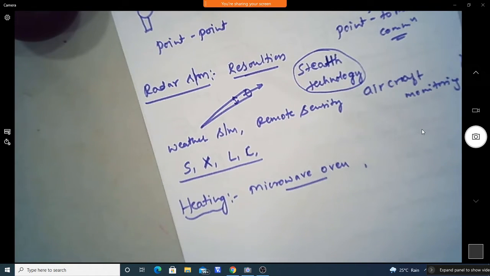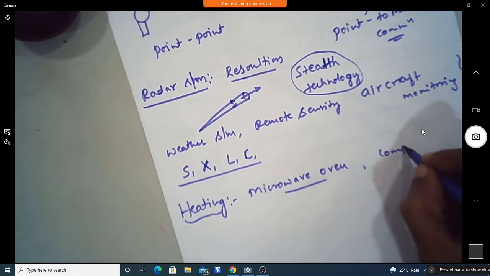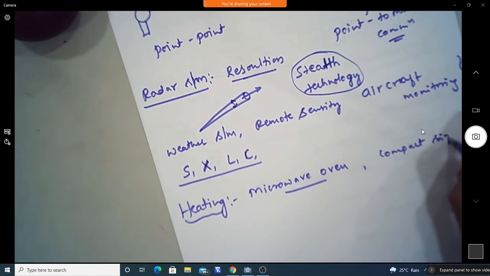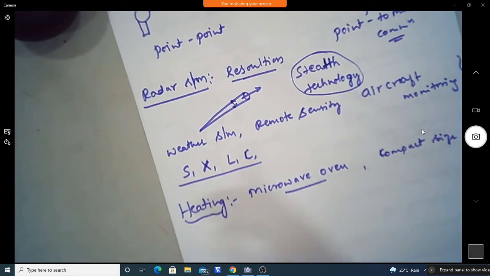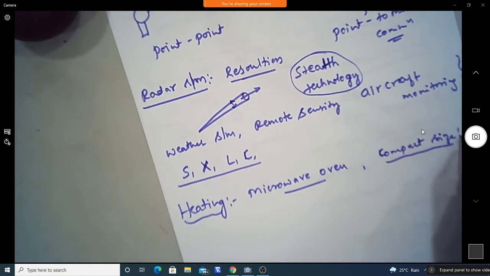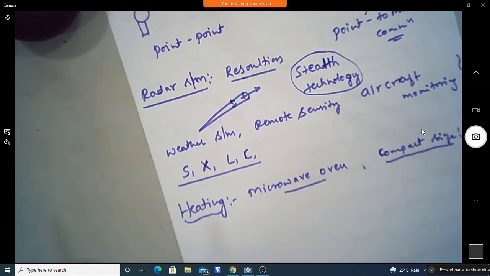And one more important thing in the microwave frequency range is the compact size. Whatever components we have discussed till now, like waveguides, oscillators, coaxial cable or antenna, whatever it is, the size will be very much reduced in this frequency range. Because of that advantage, the microwave frequency range is used.